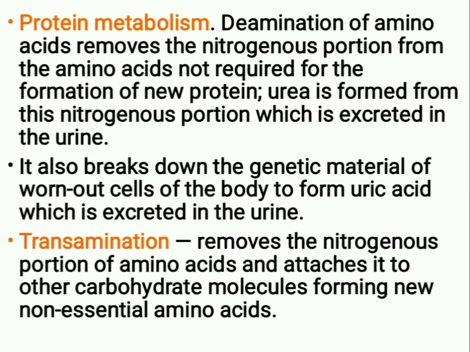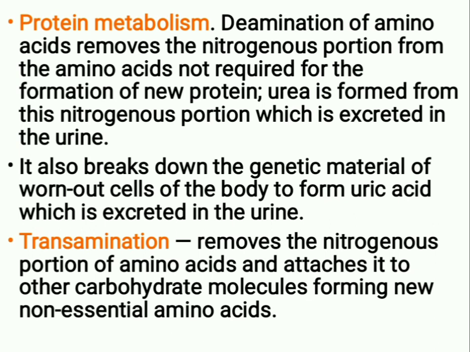Urea is formed from this nitrogenous portion, which is excreted in the urine. It also breaks down the genetic material of worn out cells of the body to form uric acid, which is excreted in the urine.